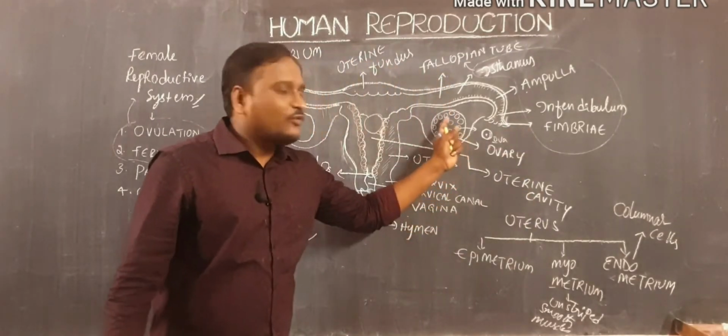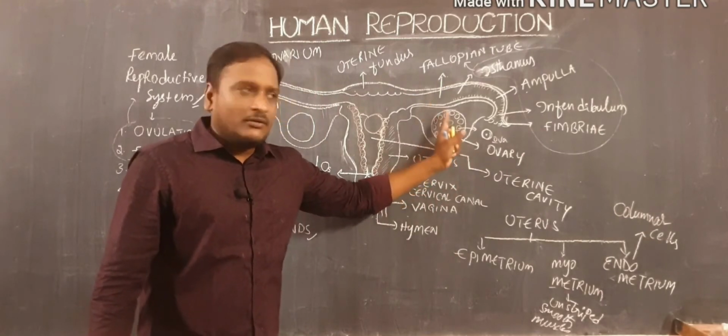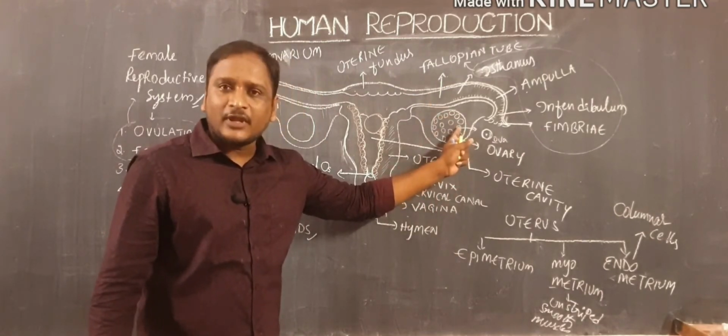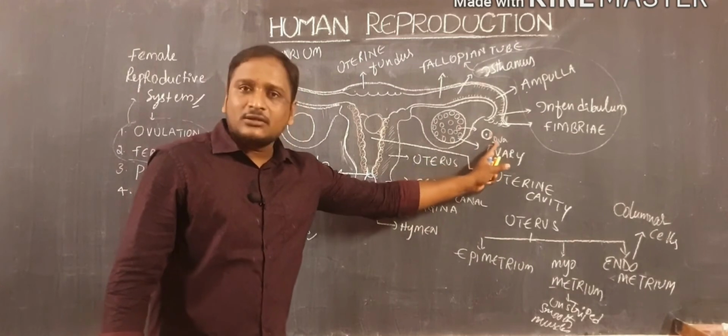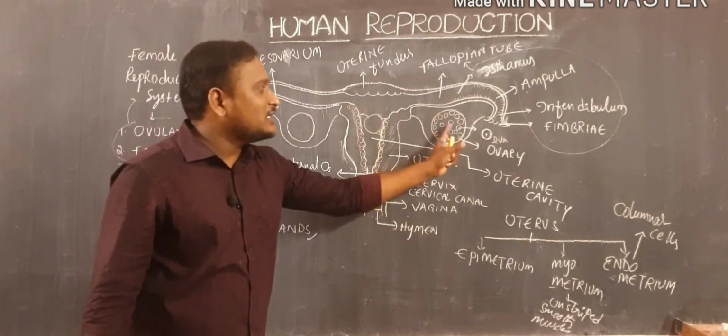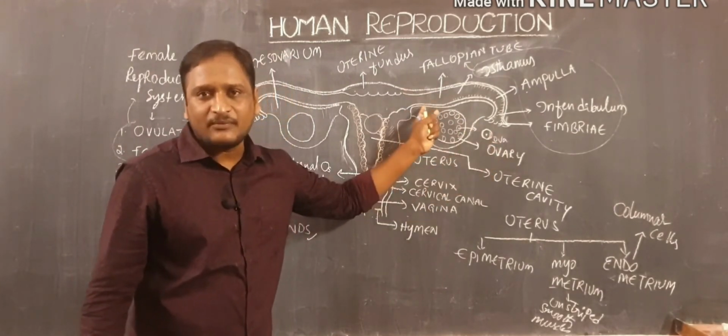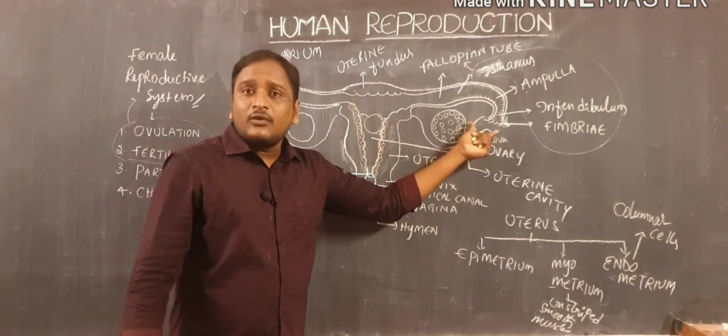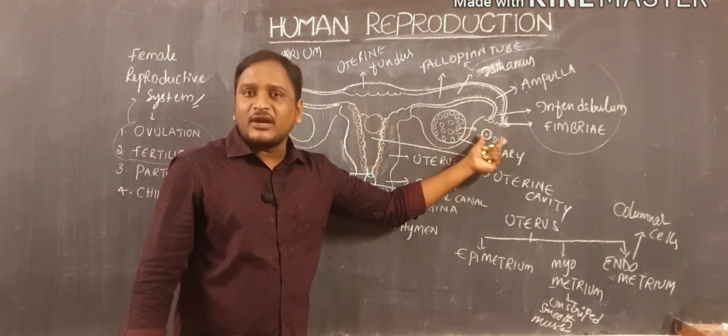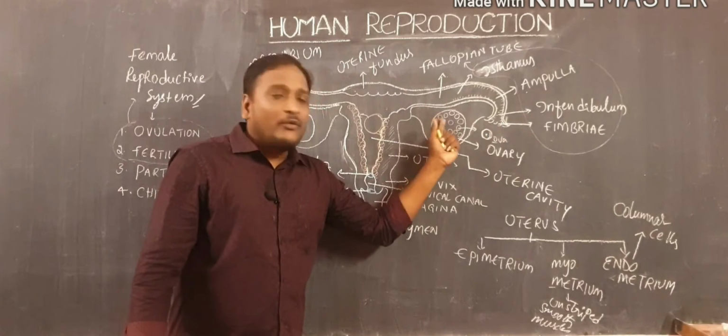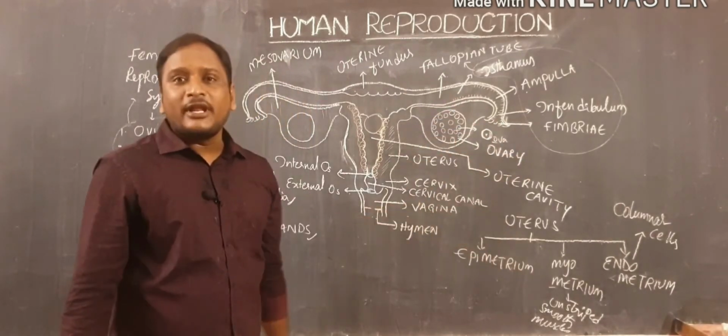What is happening here? From the follicles, ova is released to outside. That release of ova is also called ovulation. Now this ova is present in the body cavity.